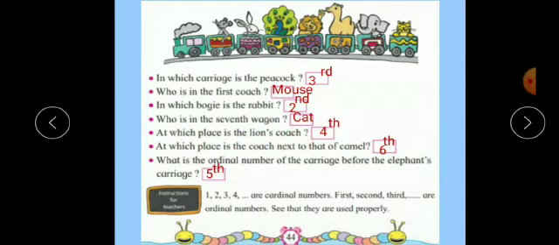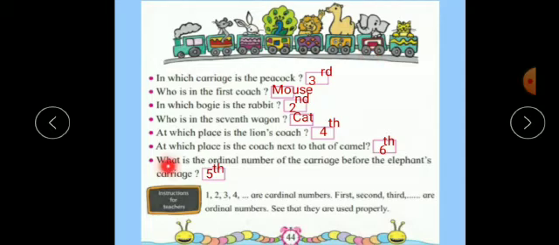Then at which place is the lion's coach? Where is the lion here? See, here is the lion. At which place? First, second, third and fourth. So at fourth place. At which place is the coach next to that of the camel? See, here is the camel. Next to the camel means this coach. This coach is at which position? First, second, third, fourth, fifth and sixth. It is at sixth position.